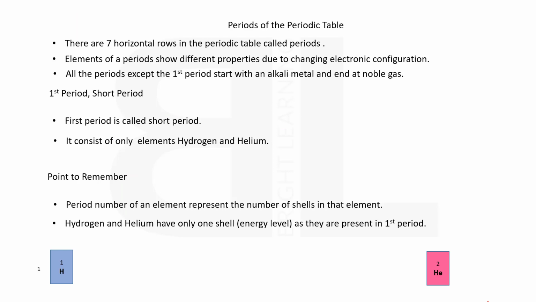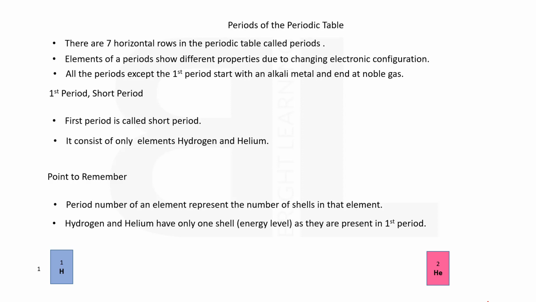As we have told you, the 7 horizontal rows in the periodic table are called periods. Elements of the periods show different properties due to changing electronic configuration. All the periods except the first period start with an alkali metal and end at a noble gas.